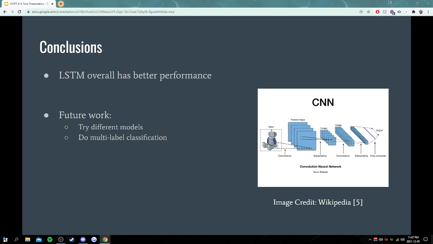Ultimately, we concluded that the LSTM is overall better for this context. The LSTM has a higher accuracy, average F1 score, and average recall. And in the future, we could expand the scope of our project by trying different models like CNN, or we can try using these models to do multi-label classification.